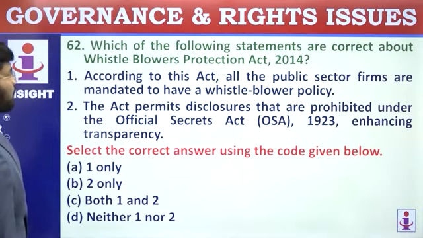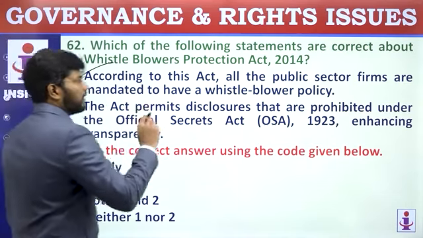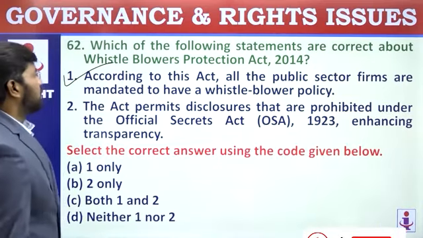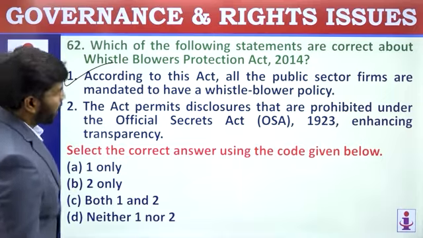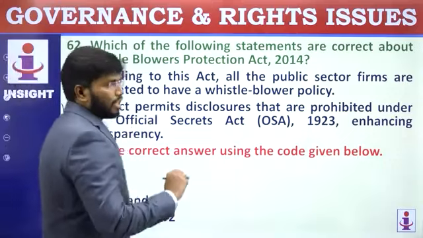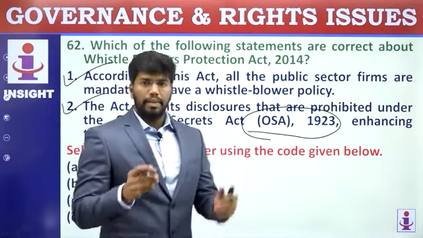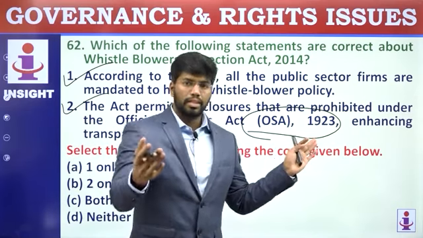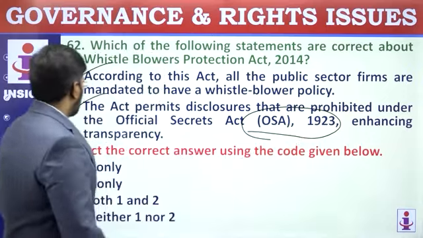62. Which of the following statements are correct about the Whistleblowers Protection Act 2014? According to this act, all the public sector firms are mandated to have a whistleblower policy. Perfect. This is a clear-cut statement that it has mandated all the PSUs to have a whistleblowers policy. The act permits disclosures that are prohibited under the Official Secrets Act of 1923, enhancing transparency. Information protected under the OSA can't be disclosed, but under the whistleblowers policy, even that can be disclosed. So both the statements are correct.